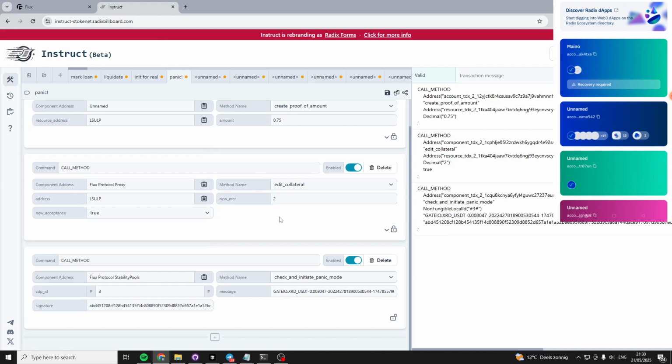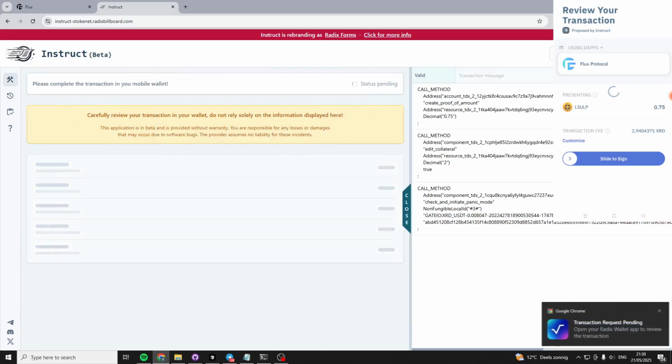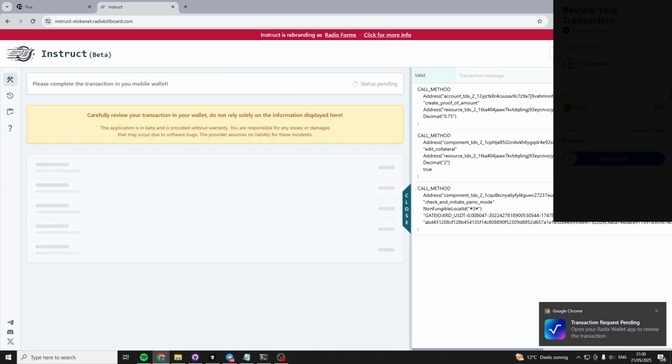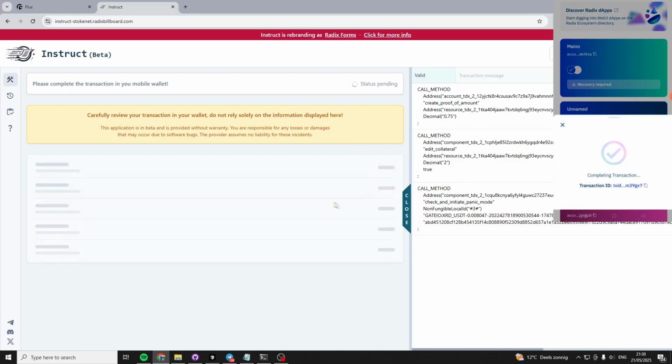So we want to liquidate it using XUSDC. First, we need to initiate panic mode. Can do that now. Transaction goes through. That means that indeed I can initiate panic mode, so that's a good thing.